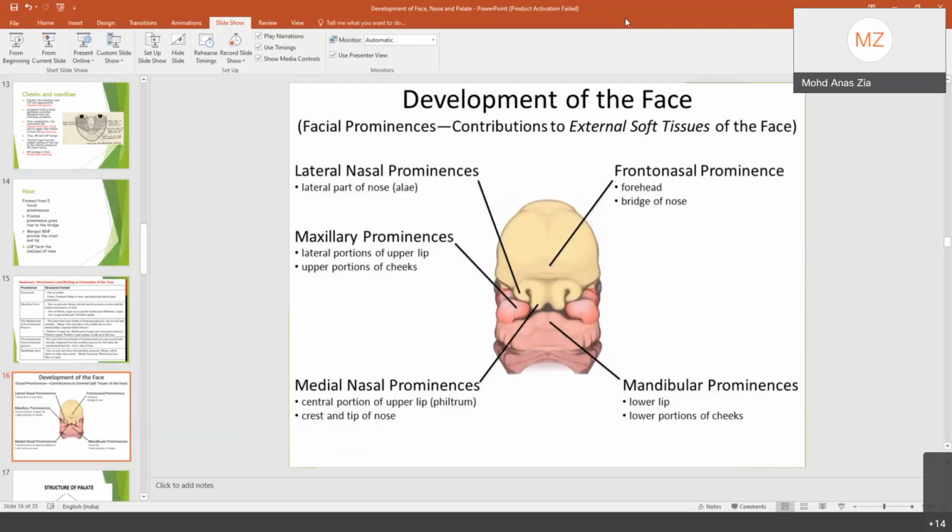We also study the nasolacrimal groove, and it later forms the solid cord, and through cell death forms a small cavity, which fuses later and forms the nasolacrimal duct, the connection between the eye and the inferior meatus.